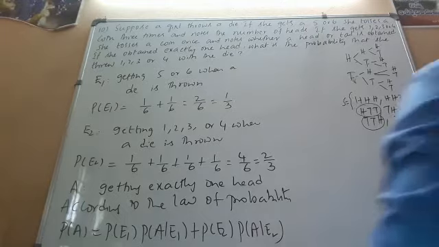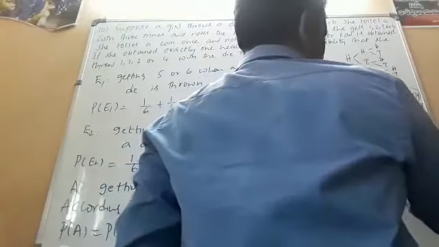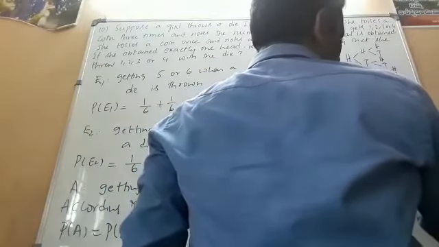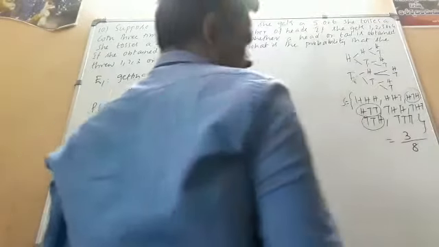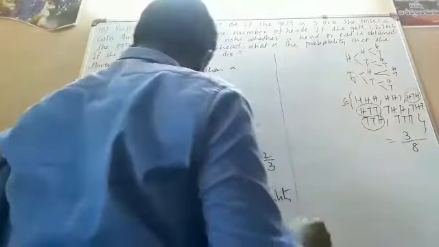So the total number of favorable outcomes is 3, and the total number of outcomes is 8. Now this becomes the probability of A given E1. Probability of E1 is 1 by 3, and probability of A given E1 is 3 by 8.